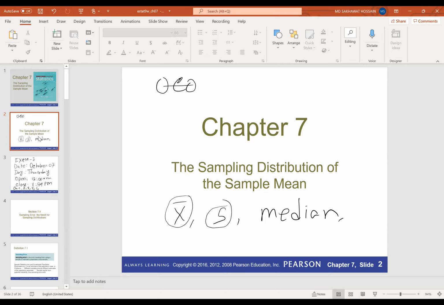And for the median, the sampling distribution of the sample median. But in this course, we'll just cover the sampling distribution for X bar. We are not going to discuss the sampling distribution for S, median, range, or any other statistics.